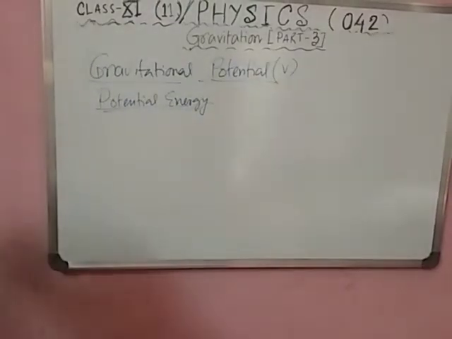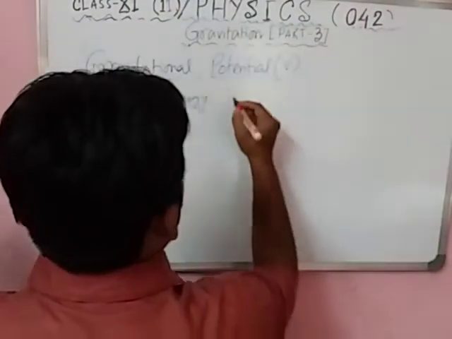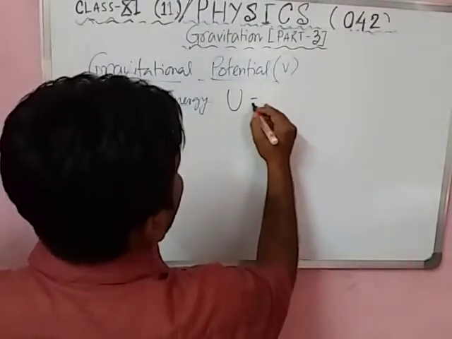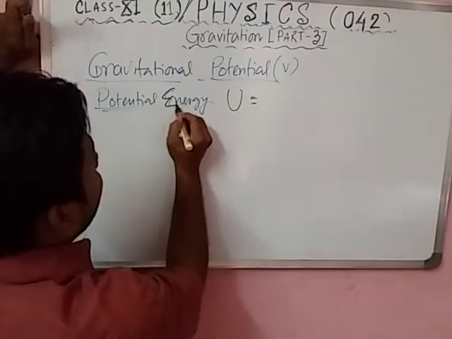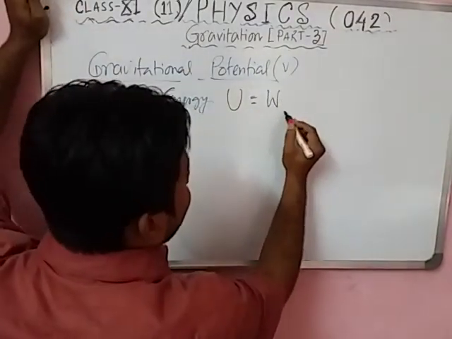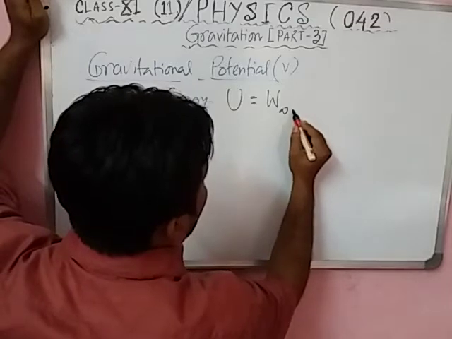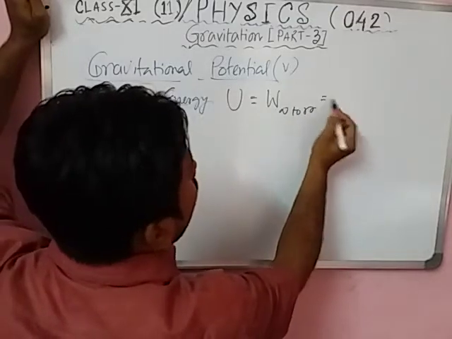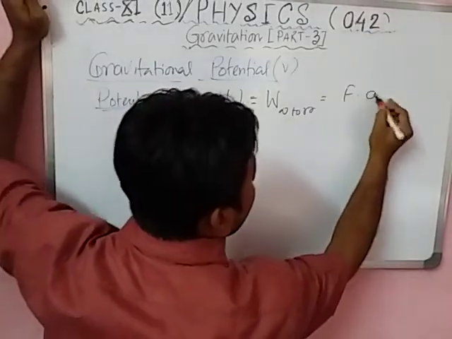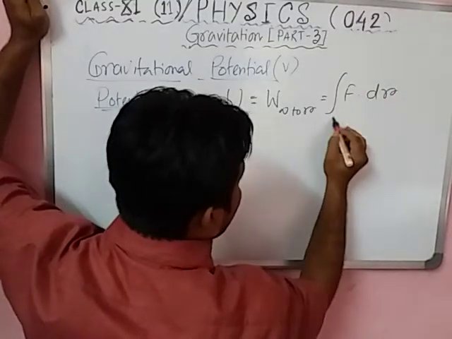Gravitational potential energy we can write as U. Energy means work done, so work done from infinity to r. Work done means force into distance, infinity to r.